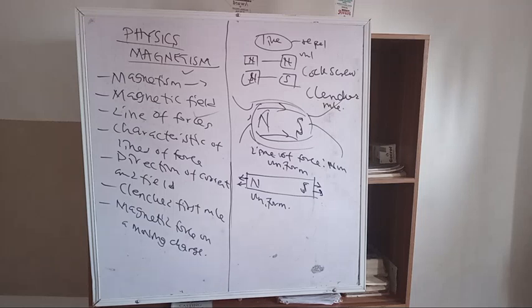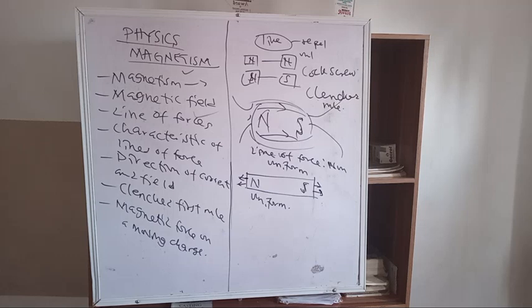So now let's look at the analogy. You can study all of these laws, so we will not go into much of that in a theoretical way. You can study the clenched rule and the corkscrew rule, but I can give you a background from this place. For the first one, when a straight conductor is grabbed with a clenched right hand, pointing the thumb in the current direction, then the curled fingers give the direction of the circular lines of force of the magnetic field. All right, just write those things down.